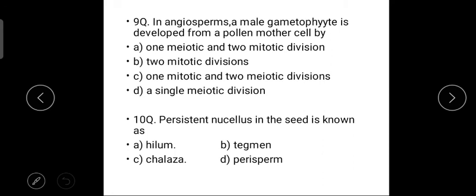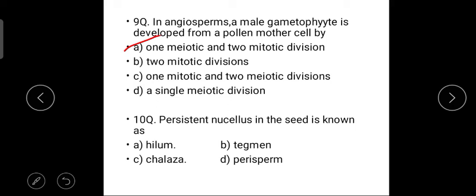Next, coming for the 9th question. In angiosperms, a male gamete is developed from a pollen mother cell by. So, how is the male gamete formed? Option A, 1 meiotic and 2 mitotic divisions. Option B, 2 mitotic divisions. Option C, 1 mitotic and 2 meiotic divisions. Option D, a single meiotic division. So our answer is 1 meiotic division and 2 mitotic divisions. Option A is correct.